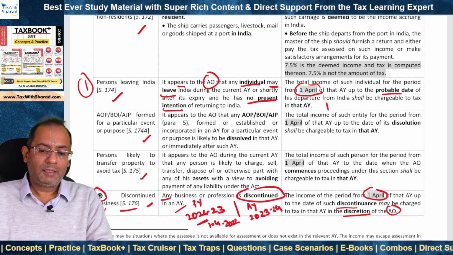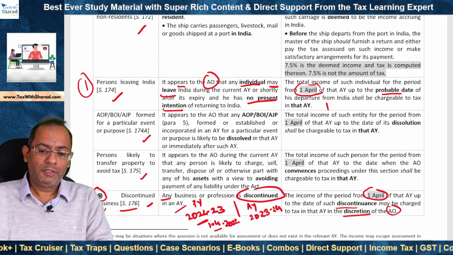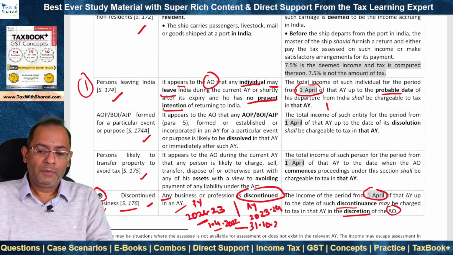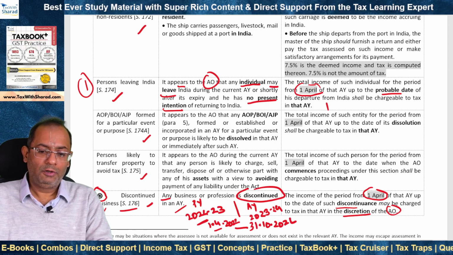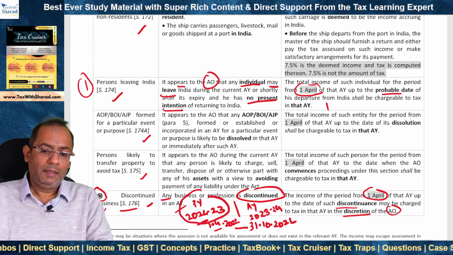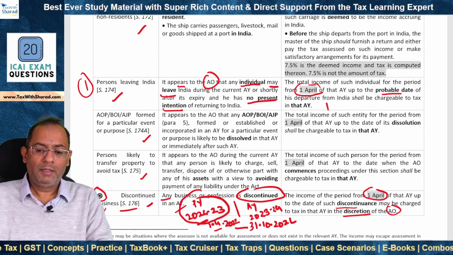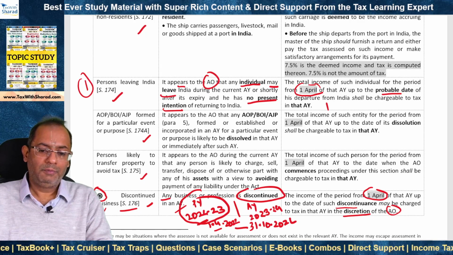For example, if the discontinuance is on 1st October 2022, then the income from 1st April 2022 to 31st October 2022 may be charged by the assessing officer in the year 2022-23 itself without waiting for the year 2023-24. This is called accelerated assessment.